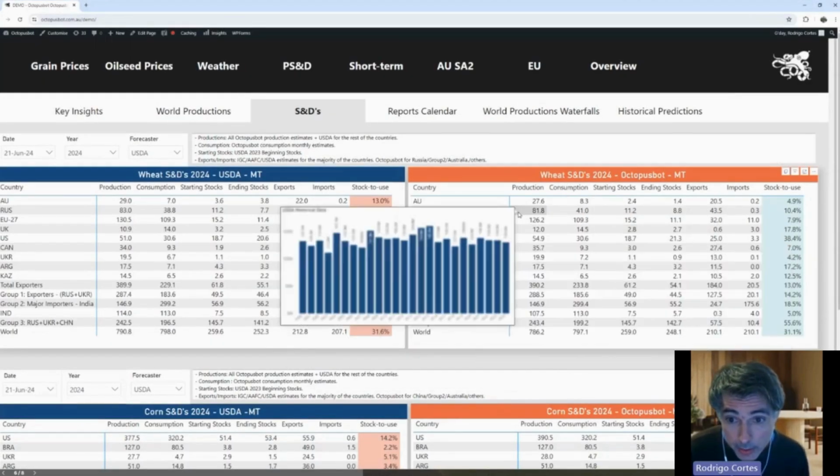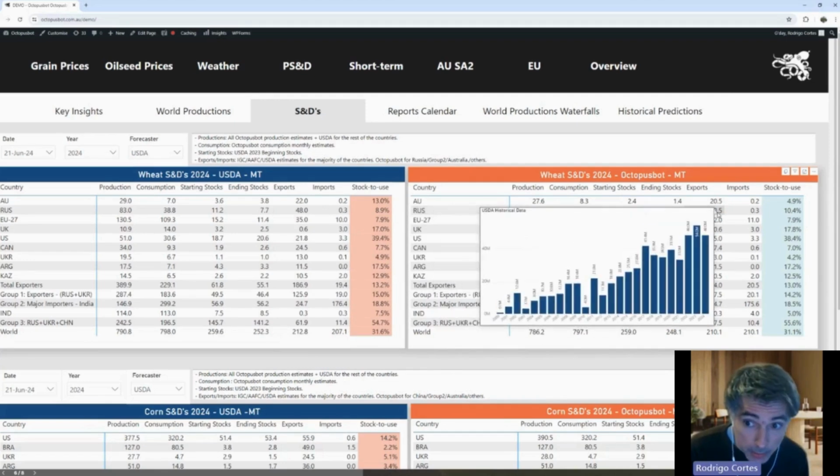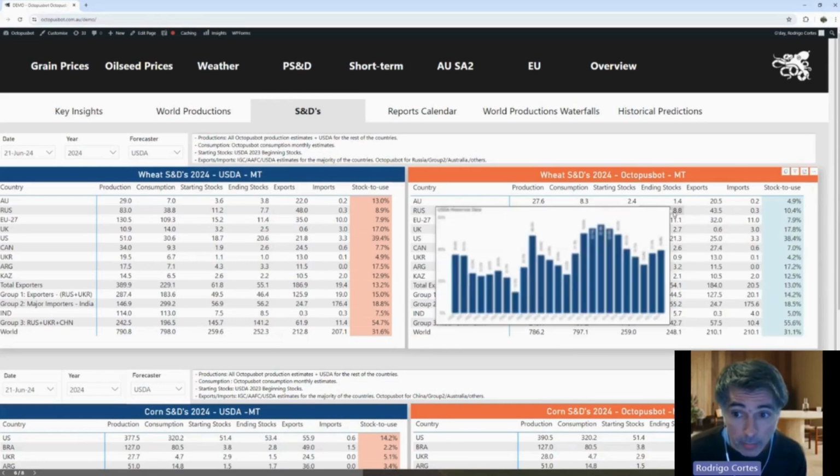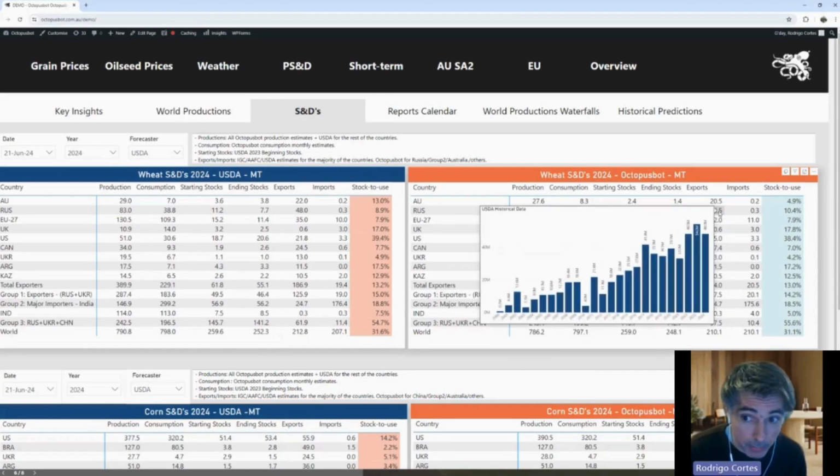So continuing on the list, before I finish on Russia, one of the key numbers for Russia is the exports. Exports in Russia, according to the USDA, are going to be 48, with the 83 million tons that they are forecasting. We're obtaining around 5 million tons lower than that. One number that is key is how much the ending stocks are going to be. In the last 4 years, they've been ending with around 10, 11 million tons, mainly because of geopolitical reasons. According to the majority, they're not going to end below 10. So it might be the case that we are going to have to drop this number a little bit more.